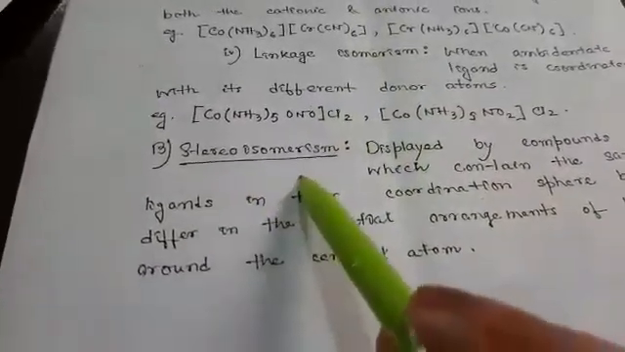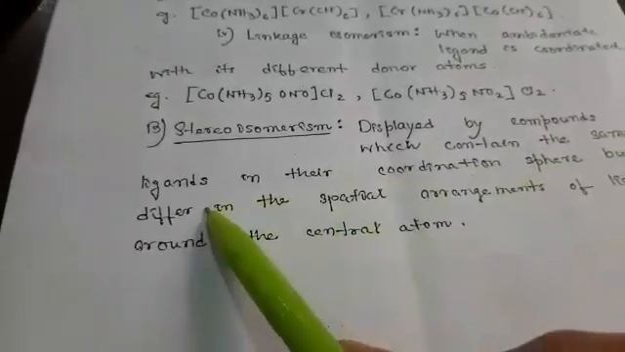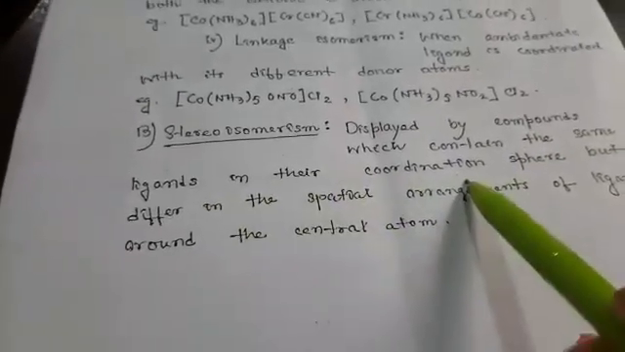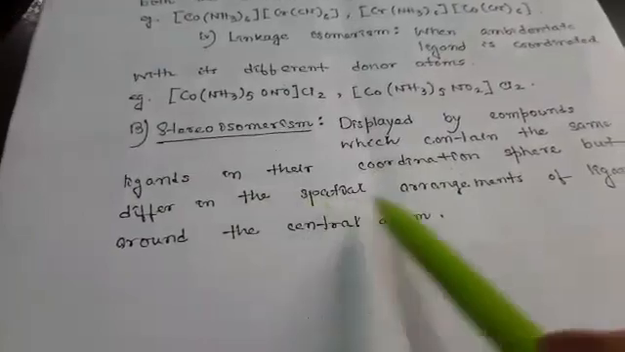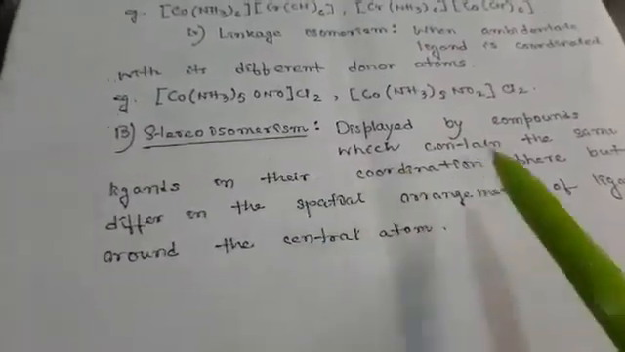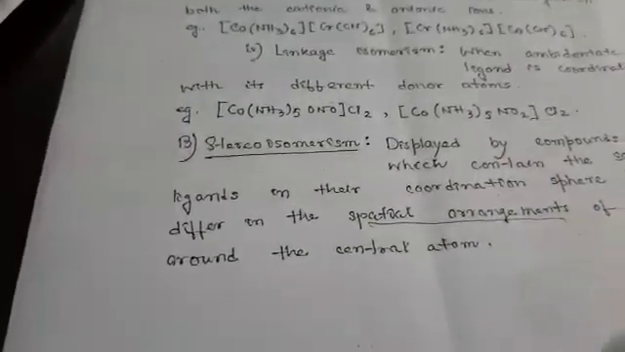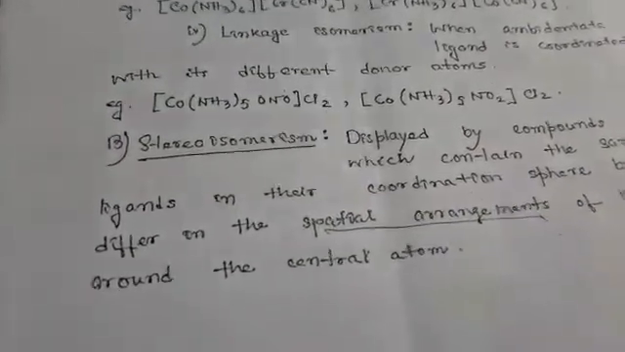Next is stereoisomerism, displayed by compounds which contain the same ligands in their coordination sphere but differ in the spatial arrangement of the ligands. Which means they are different in their spatial arrangement. That type of isomerism is known as stereoisomerism.